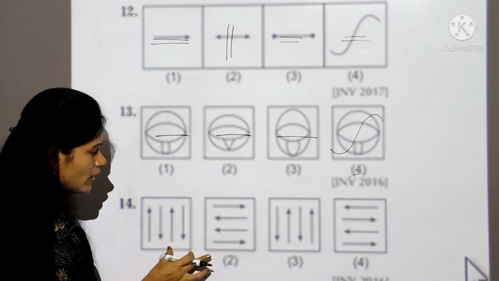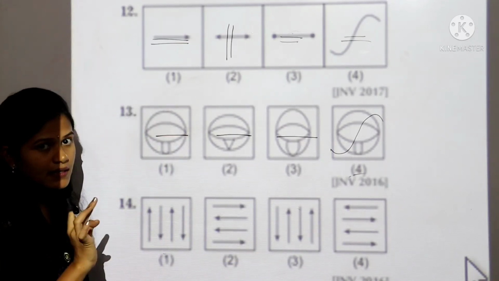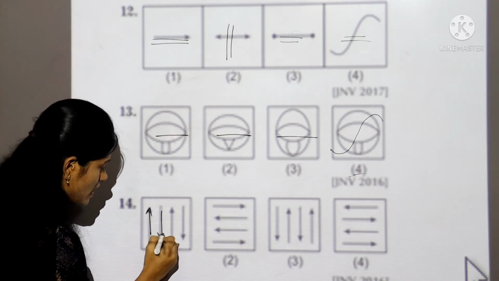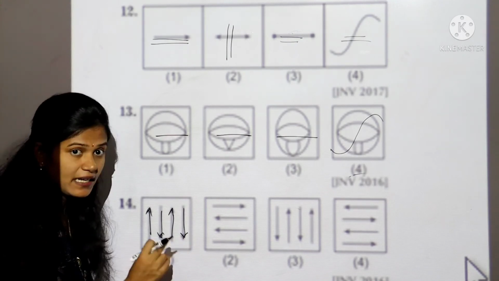See, 2 are in vertical, 2 are in horizontal. Now see the directions, okay? In the first box: up, down, which means they are in alternate.